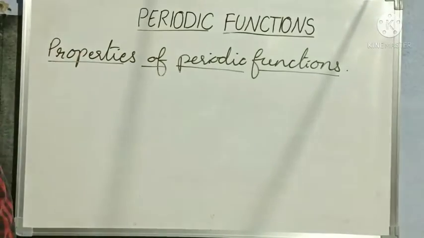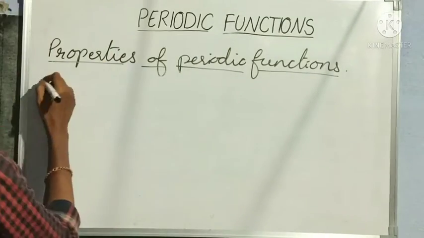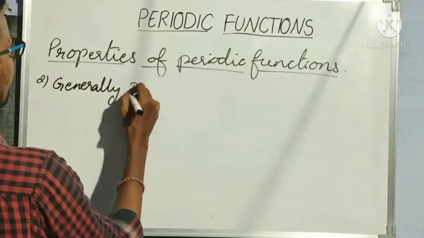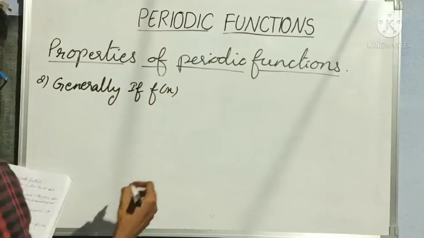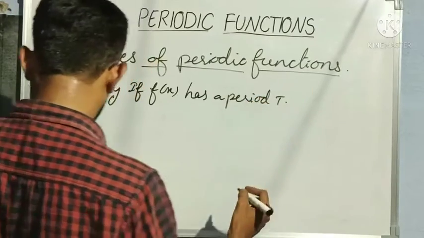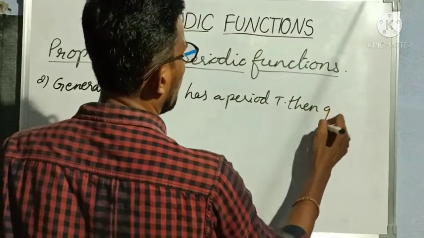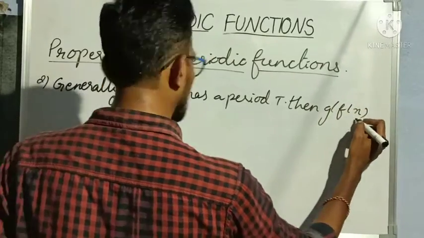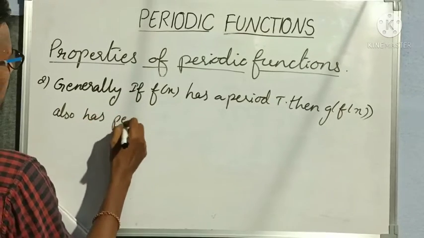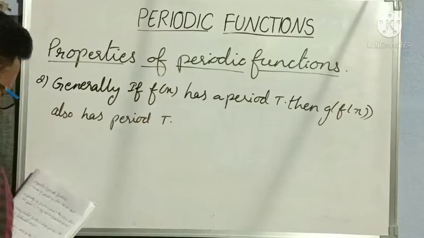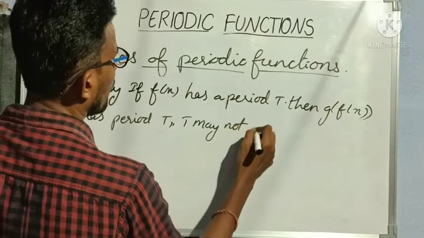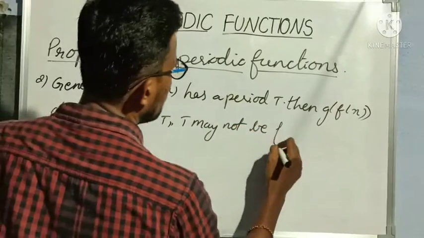So second property, generally if f of x has a period t, then g of f of x also has period t, and one more condition he is giving, that t may not be fundamental period.